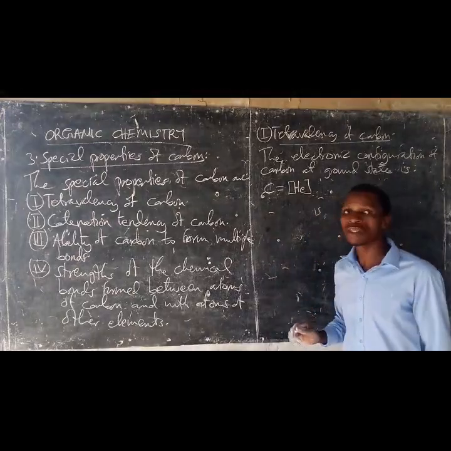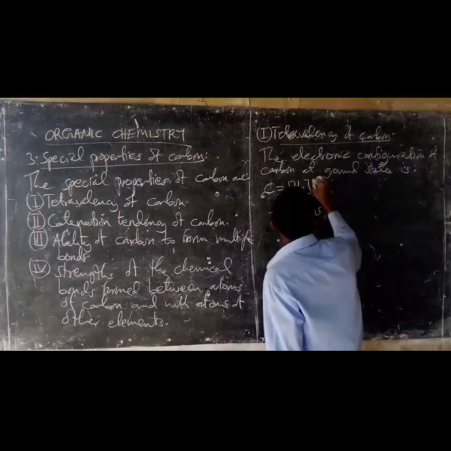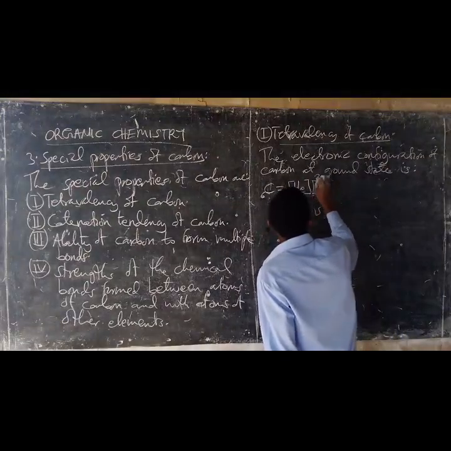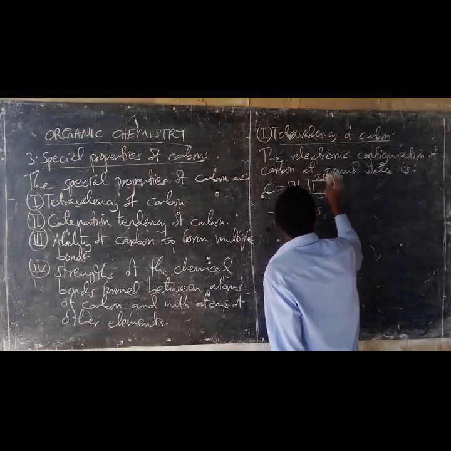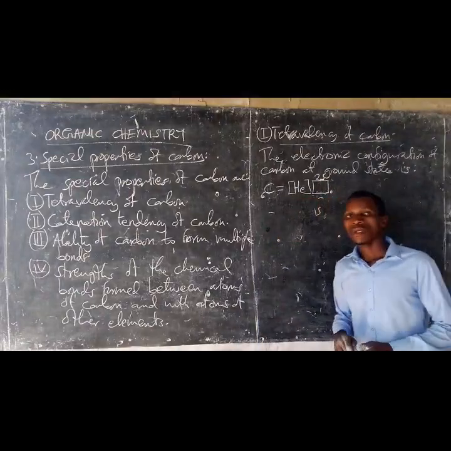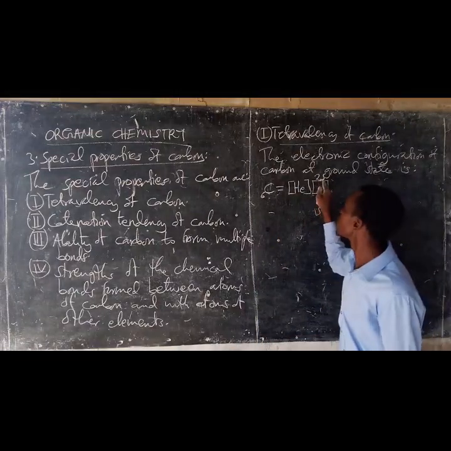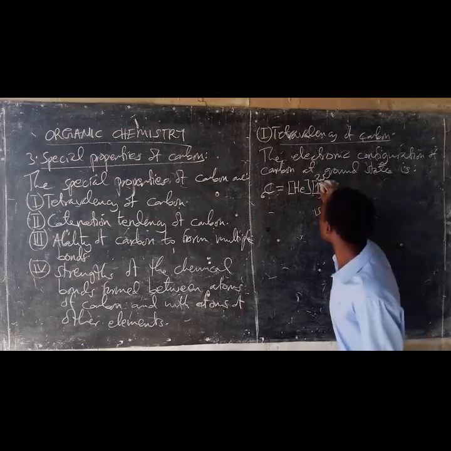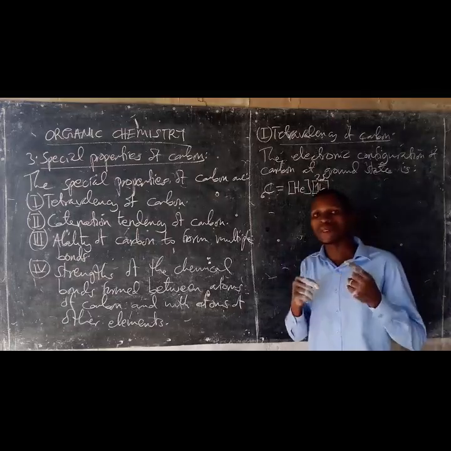But the next orbital to be filled is the 2s orbital, which is occupied with the 2 electrons in opposite spin of direction.